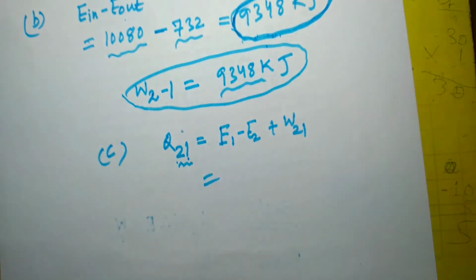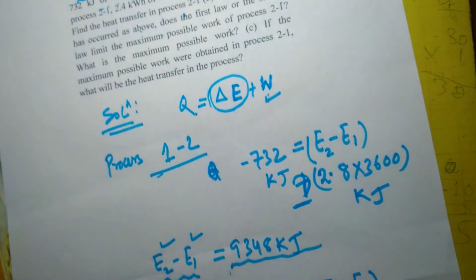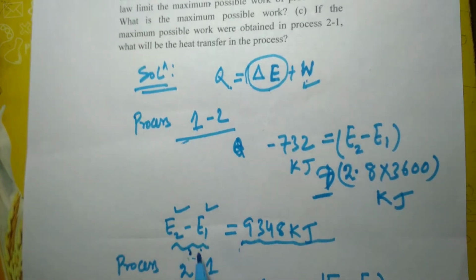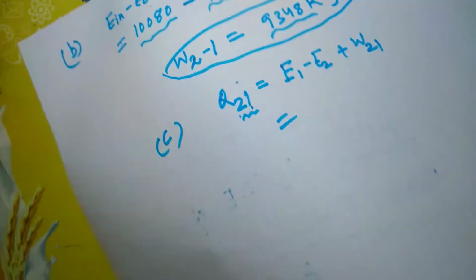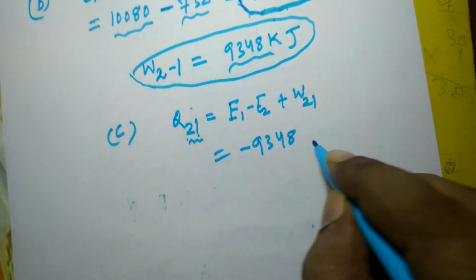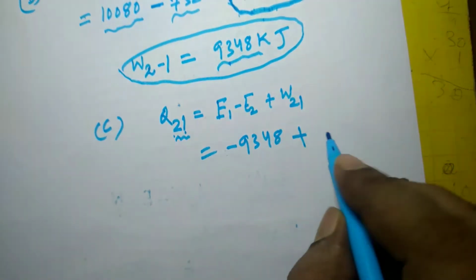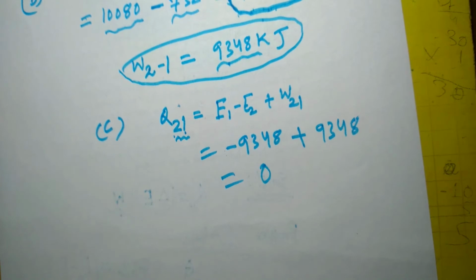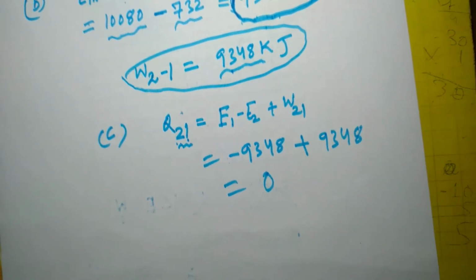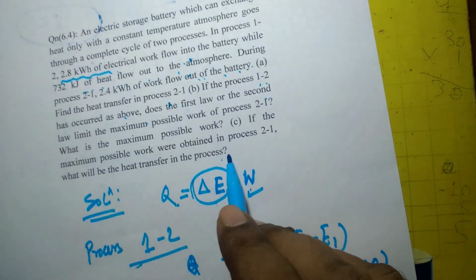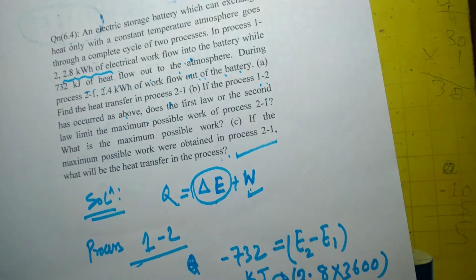If E2 minus E1 is 9348, then E1 minus E2 will be minus 9348, plus W21 is 9348. So this will be 0. There cannot be any heat interaction during the process. So heat transfer in the process 2-1 will be 0.